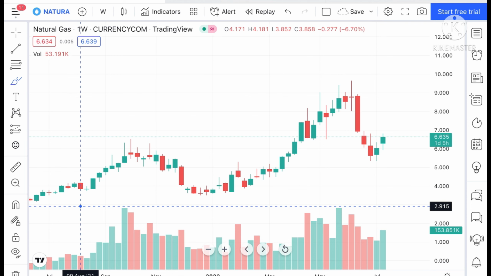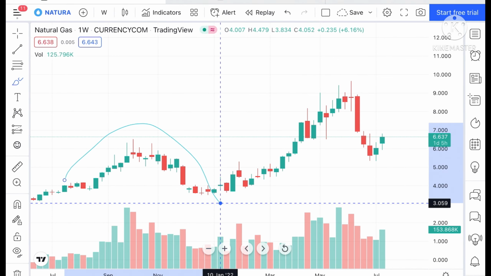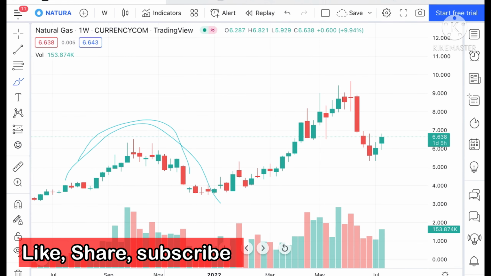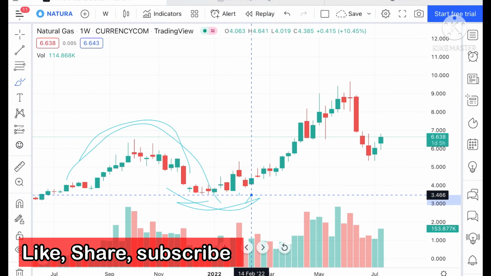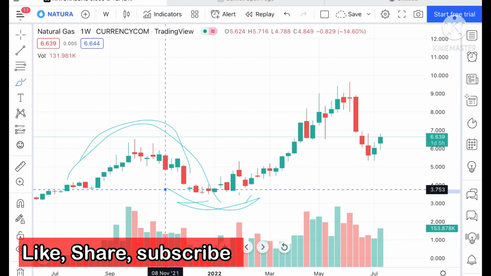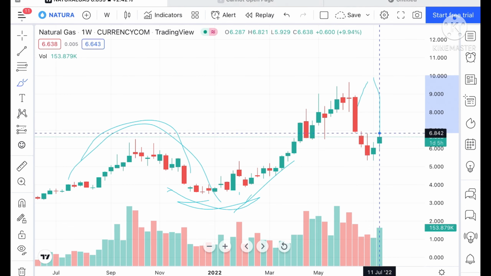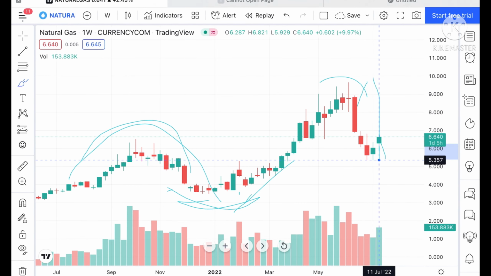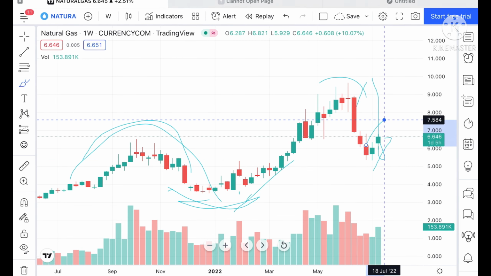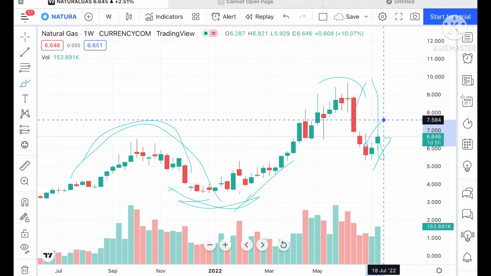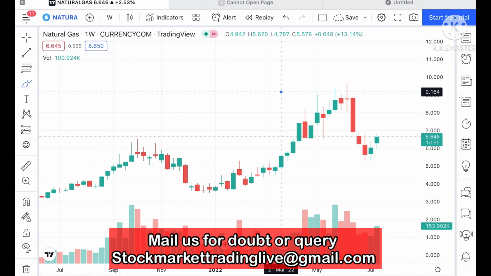See, overall if you look at the chart of natural gas, it has already made a high, a swing at this particular level, then again a swing after making a low of around 3.5, say 4.66, and after that it made again a high of around 9.667, and from there it made a low of around 5.357, and from there it is moving upside. So you can see this is quite a volatile year if you look at this particular chart.